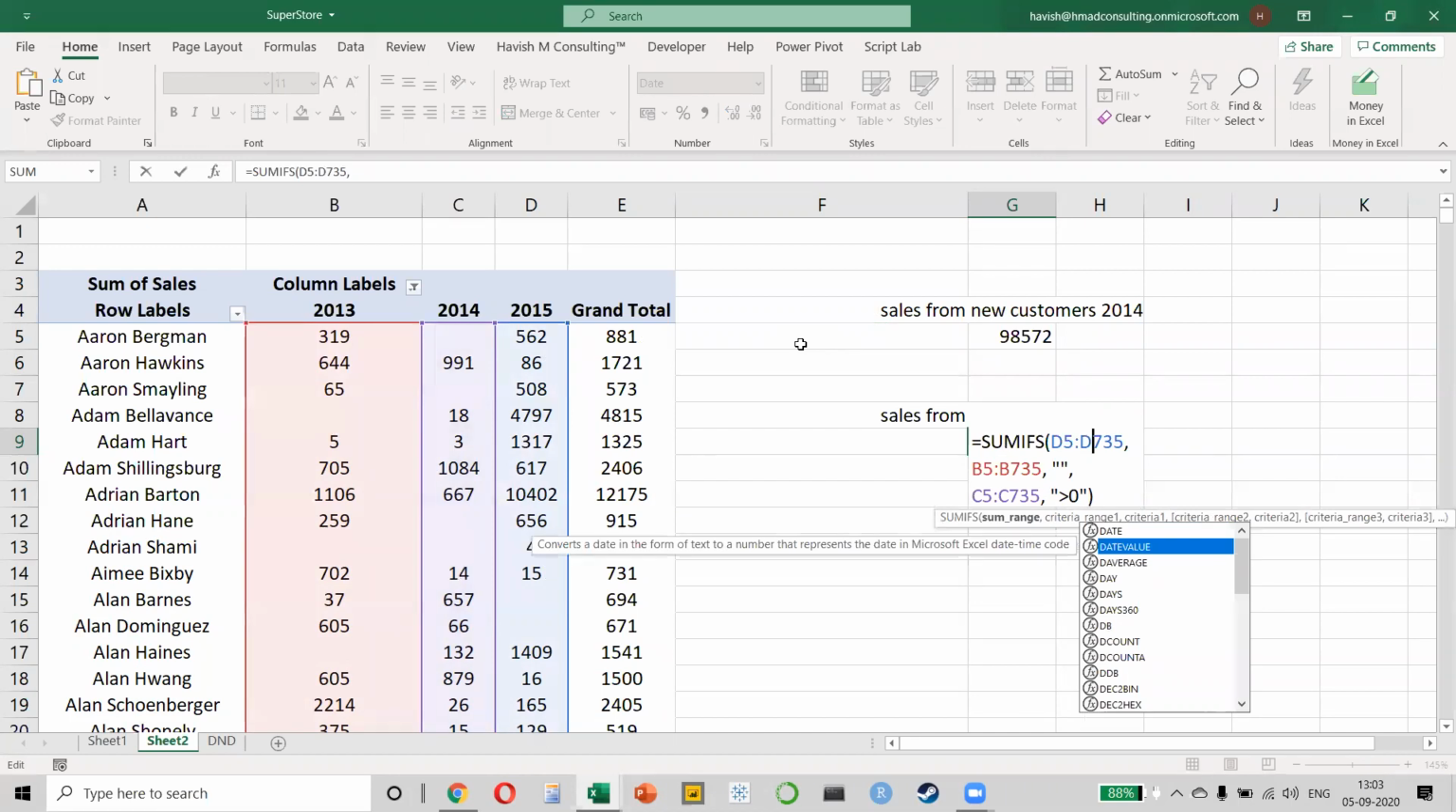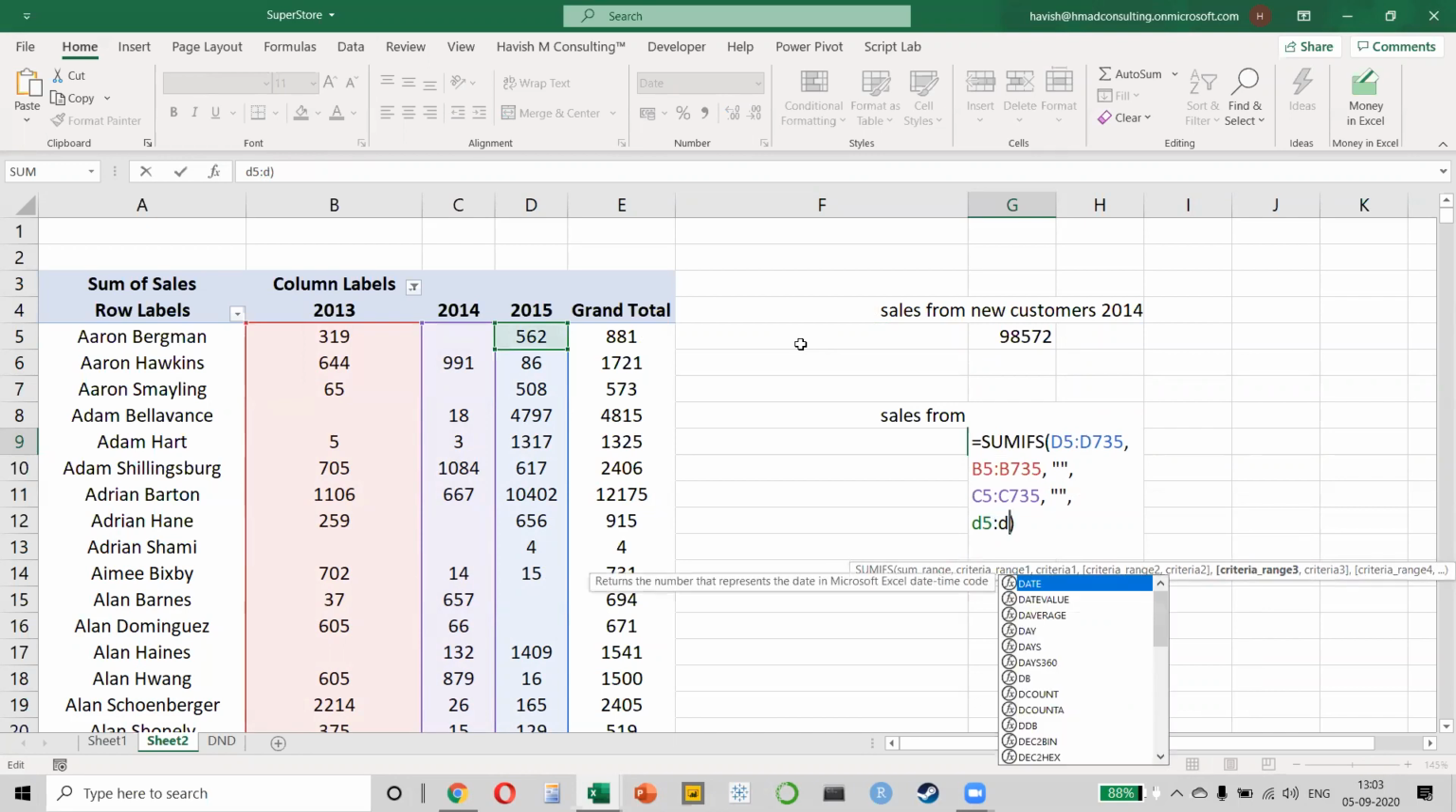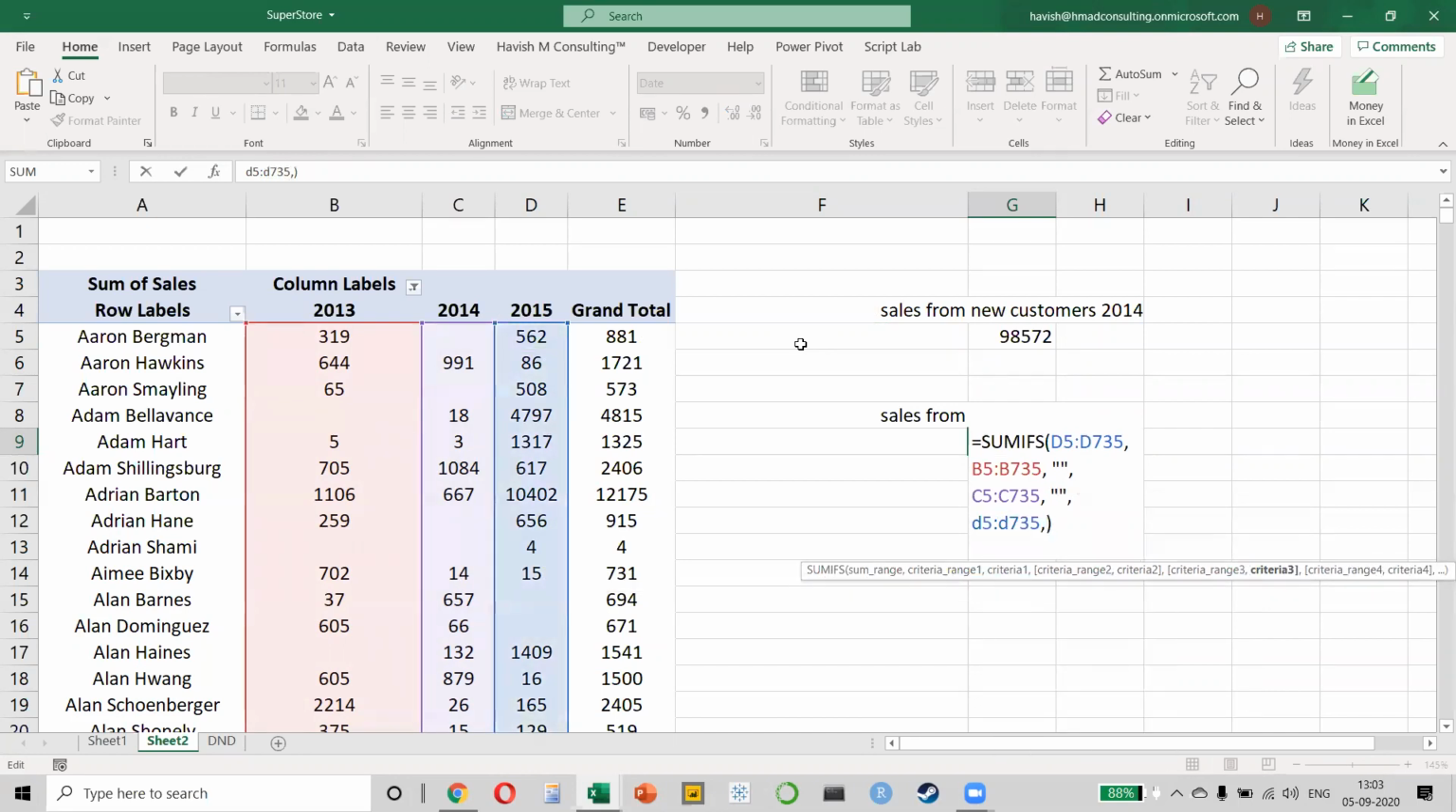What is the first condition? B5 has to be blank, obviously. What is the second condition? C5 has to be blank. And what is the third condition? Comma. Now I'll say that D5 and D735. And what is the condition here? It has to be greater than 0. So all of you can see the process, right?